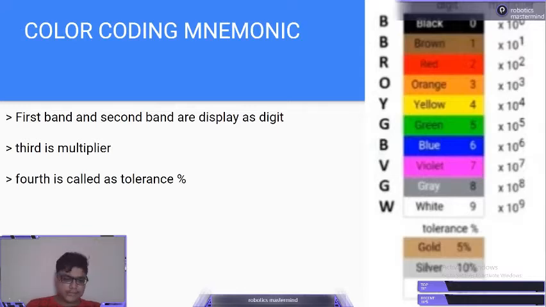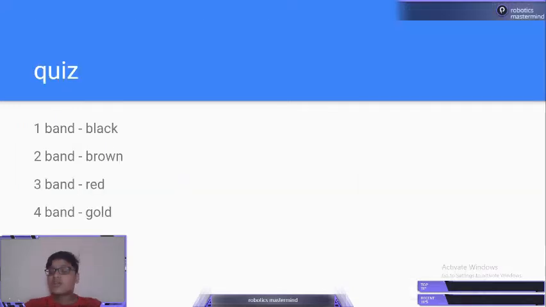In the end, you will write the unit ohms, a short form of the unit, so we write ohms plus slash minus and then 5%, 10%, or 20%. I have a quiz over here, so we will solve that together.